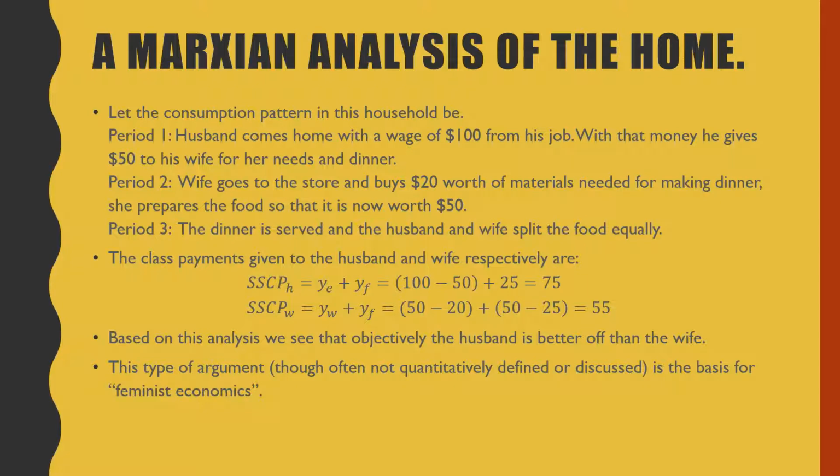By comparison, for the wife, her subsumed class payments are that she gets the $50 from the husband, but she has to take 20 of those dollars to go and buy food and materials to cook it. So once she cooks the food with Y_F, she produces 50 of that, and she has to give away 25, half of it, to the husband. So she ends up with $55 worth of services in the end. Based on this analysis, we see objectively that the husband is better off than the wife.